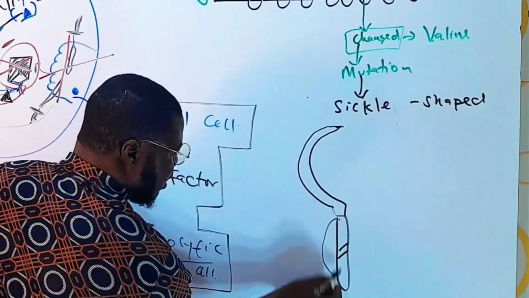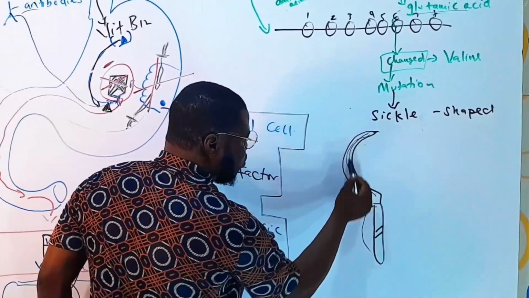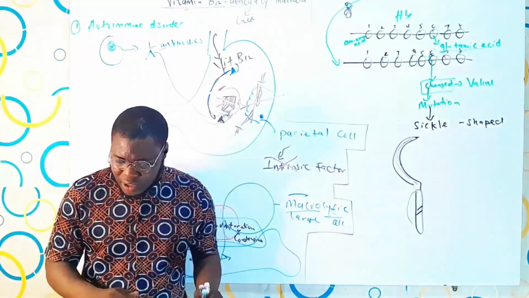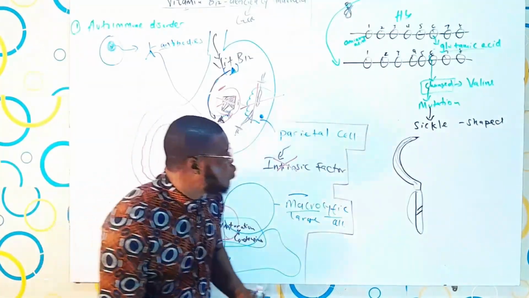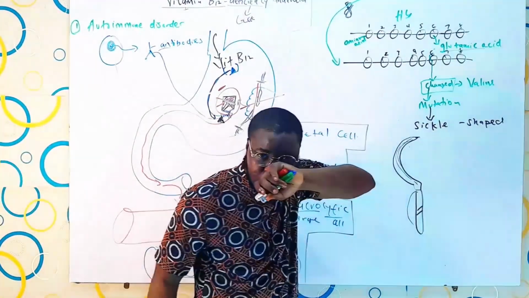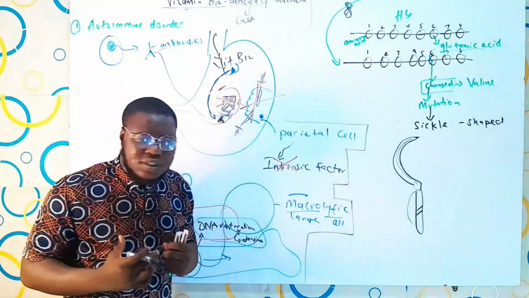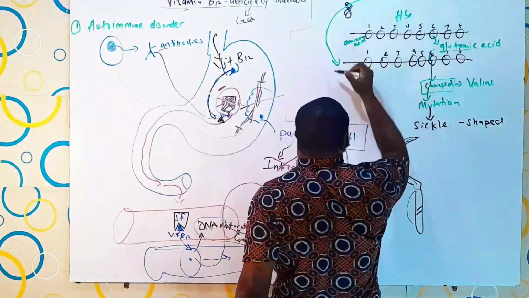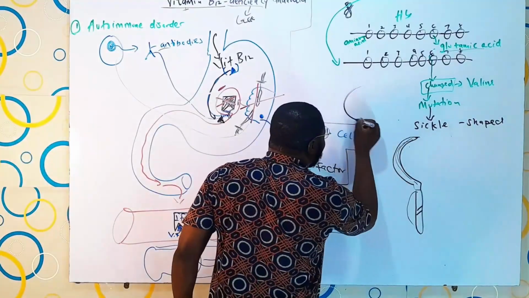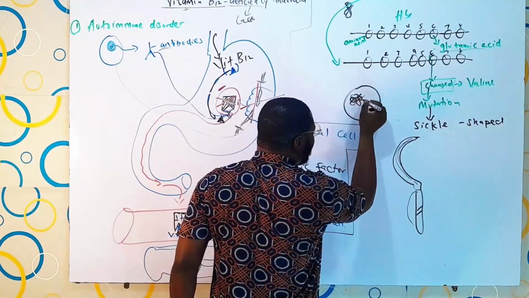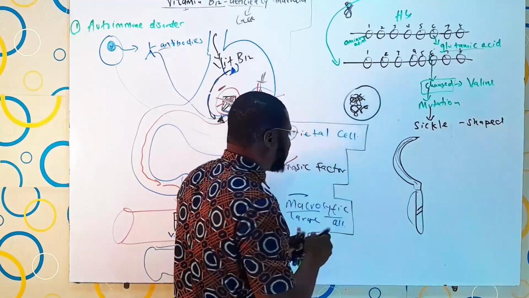So this is the handle, and this is the metallic part, which is the sickle. The point is that whenever people with sickle cell anemia are in a place with adequate oxygen supply, they can breathe in good oxygen. Their red blood cell has a normal biconcave shape. So far their hemoglobin is binding with oxygen. It's saturated with oxygen.